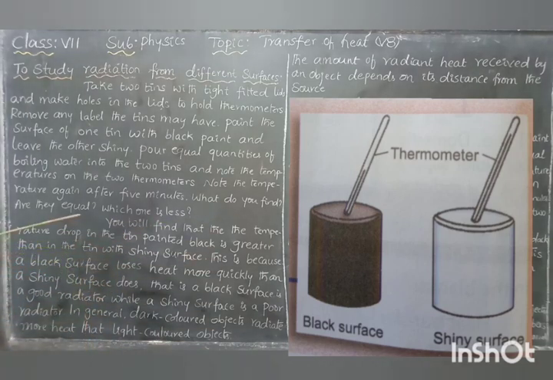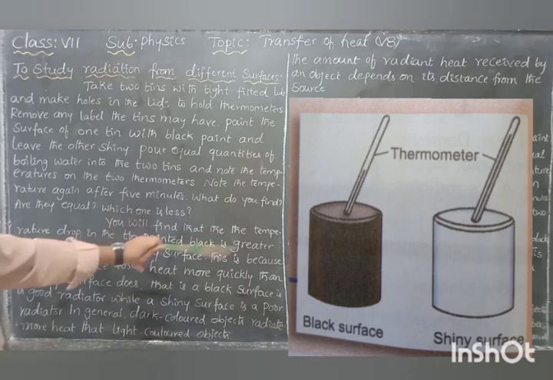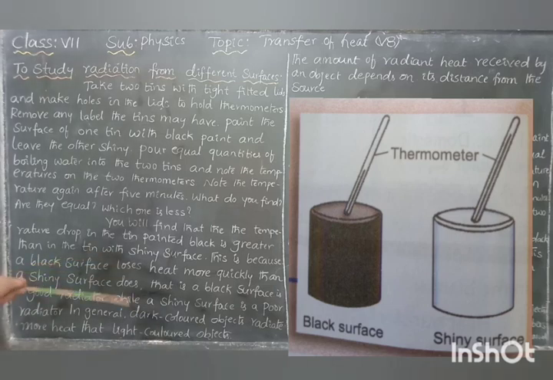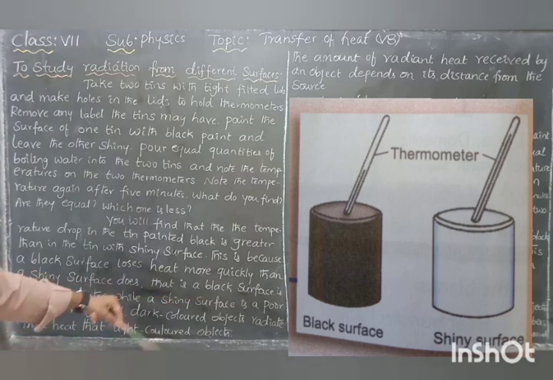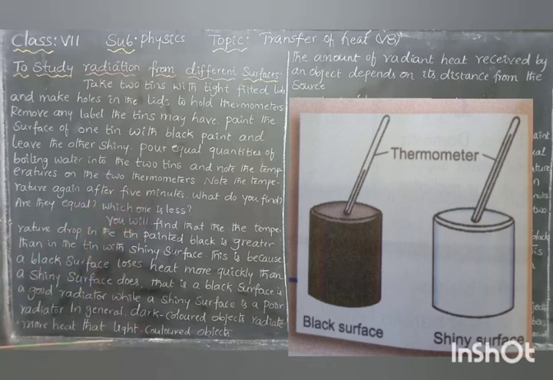What do you find? Are they equal? Which one is less? Both are not the same. You will find that the temperature drop in the tin painted black is greater than in the tin with the shiny surface, because the black surface loses heat more quickly than the shiny surface. That is, a black surface is a good radiator while a shiny surface is a poor radiator.